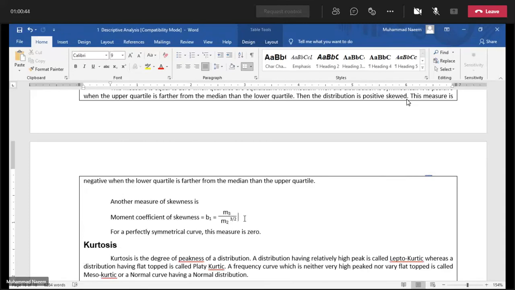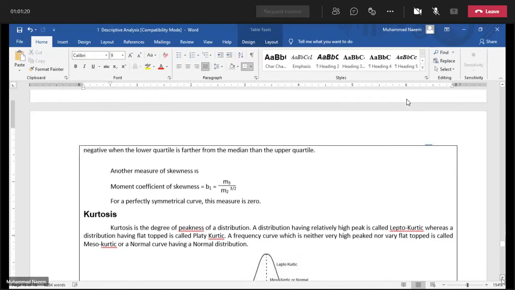In the same way as we discussed in this section, if B1 is 0, the distribution is symmetric. If B1 is negative, the skewness is negative. If B1 is positive, the skewness is positive. Skewness positive means that the distribution curve, the frequency curve, is positively skewed.